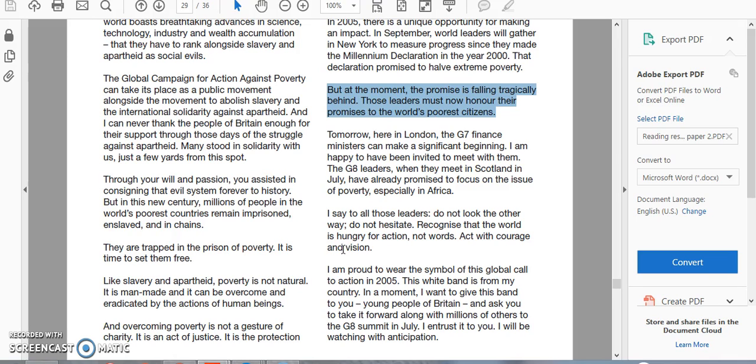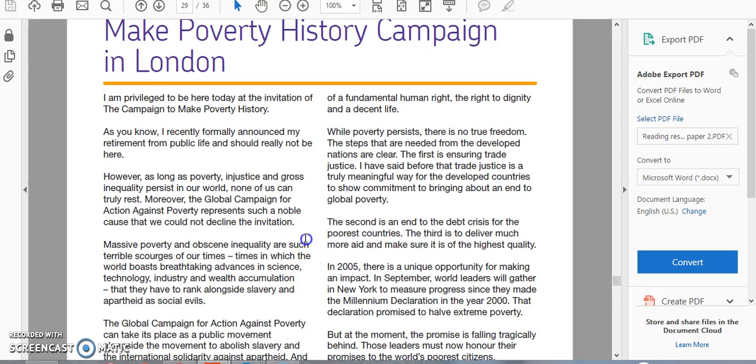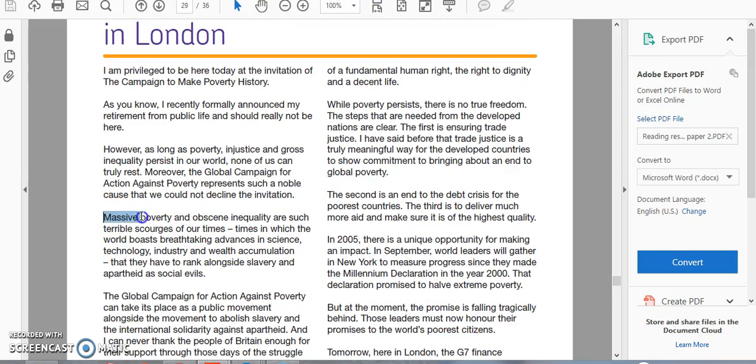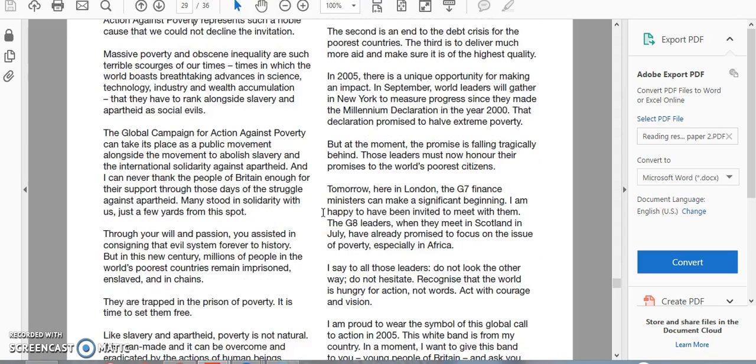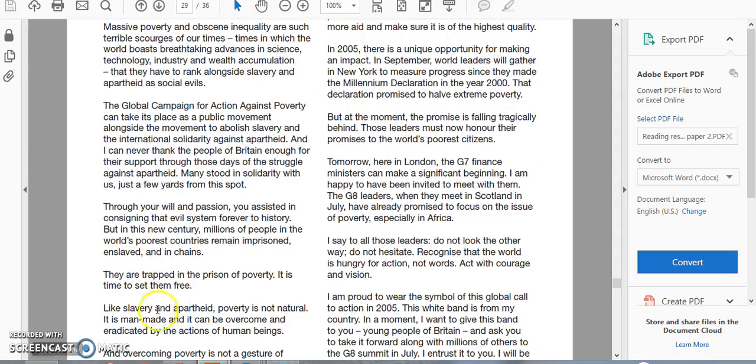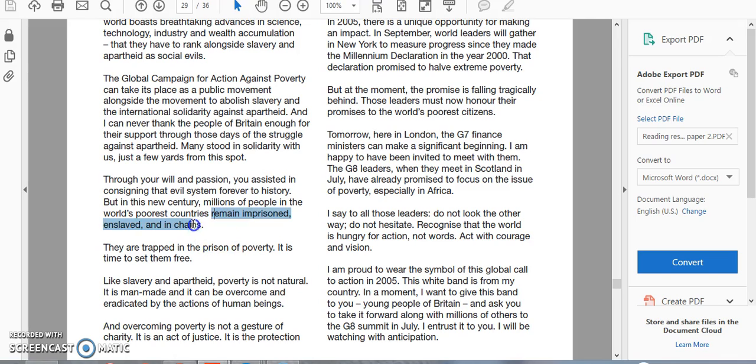We've got language as well as a feature we need to analyse. We've already started to look at this really. "Massive poverty, obscene inequality." So he's using very emotive language here. He's using the rule of three as well: poverty, injustice, and gross inequality. Repetition of poverty again and again and again. He's making incredibly emotive comparisons here from poverty to prison, and he's using that metaphor that it's time to set them free. He's using a metaphor here as well, "trapped in the prison of poverty." "Imprisoned, enslaved, and enchained." So we've got another rule of three here.